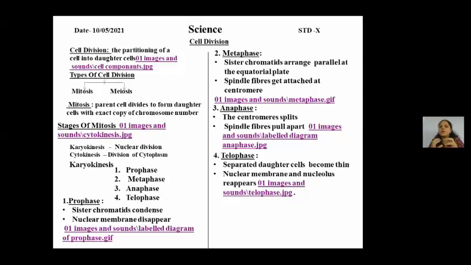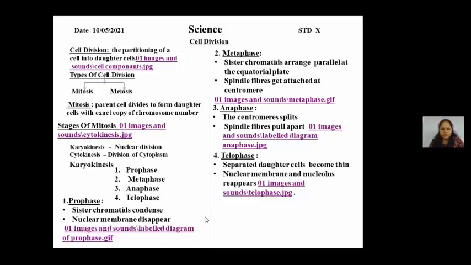chromosomes, because this is almost the end of the nuclear division. During the telophase, these sister chromatids, which are now called the daughter chromosomes, again begin to shrink, they thin up, and they start becoming invisible. Similarly, at the end, the nuclear membrane and nucleolus reappears. The reformation of nuclear membrane and nucleolus begins.